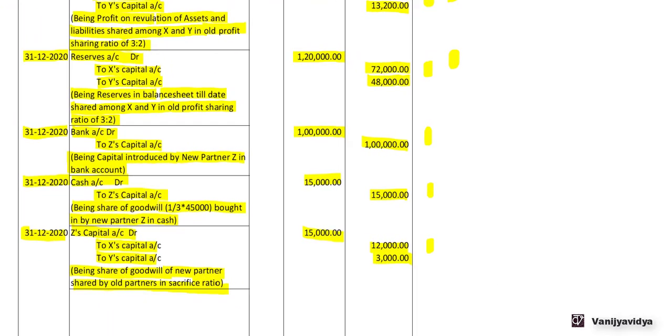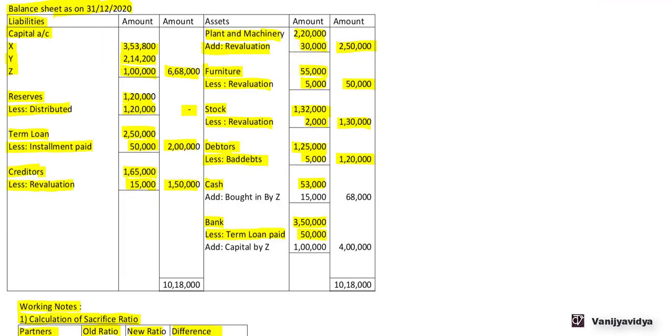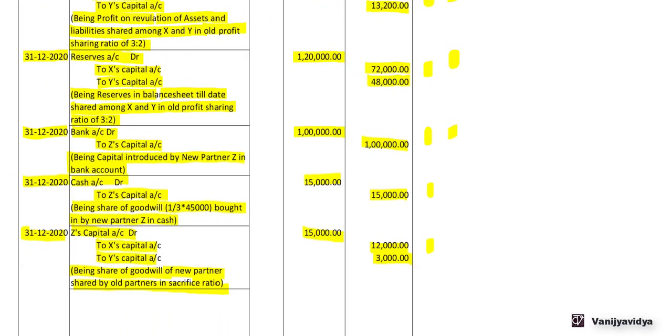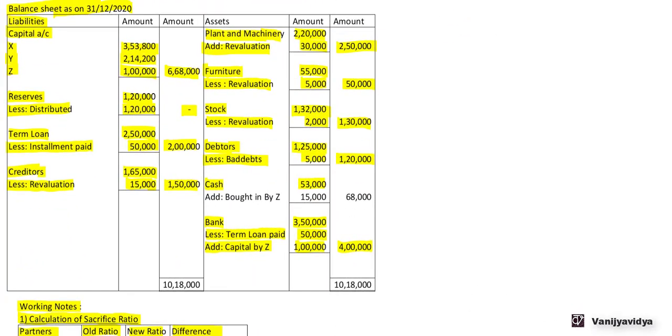Next, bank account debit to Z's capital account 1 lakh. Now here there is an addition in the bank balance, so we need to add this 1 lakh to the bank account. Balance sheet asset side, bank account, add capital by Z 1 lakh. So now all the adjustments in the bank account are done, so balance is 4 lakhs. Next, cash account debit to Z's capital account 15,000. Now there is an increase in the cash balance, so we are debiting the cash account. Cash account 53,000 add brought in by Z 15,000, so total is 68,000.